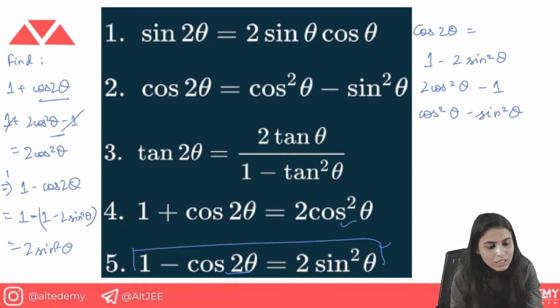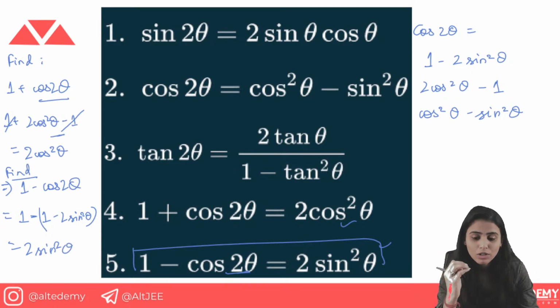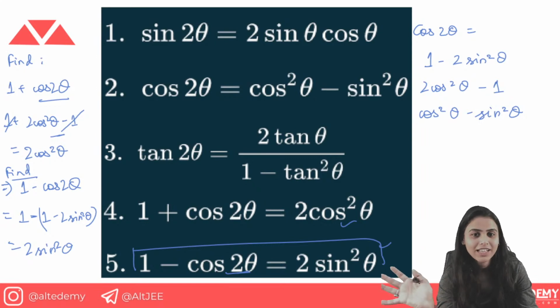So this is how you need to know at which point of time you are going to apply which formula. This is the major thing, the common sense. You have to make your work easier, you don't have to make your work tough. Not every time the difficult path is the easy one. Sometimes it's common sense that yes, this is making my path shorter, so just use it like that.